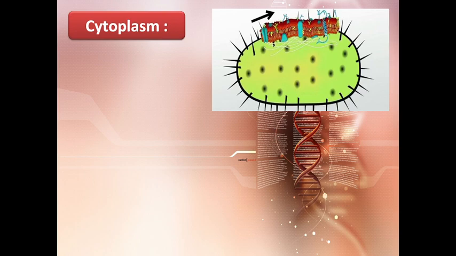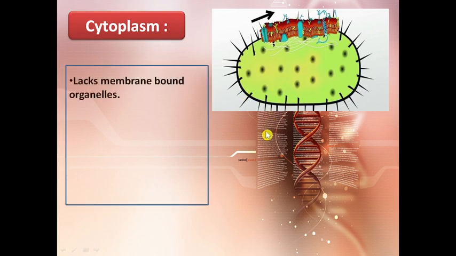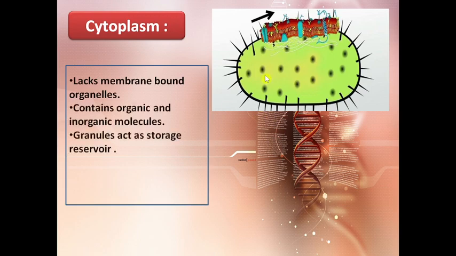So this is also an important point to note down. And other than these granules, the cytoplasm of prokaryotic cells also has certain enzymes, tRNAs and mRNAs. These granules generally act as the storage reservoir.